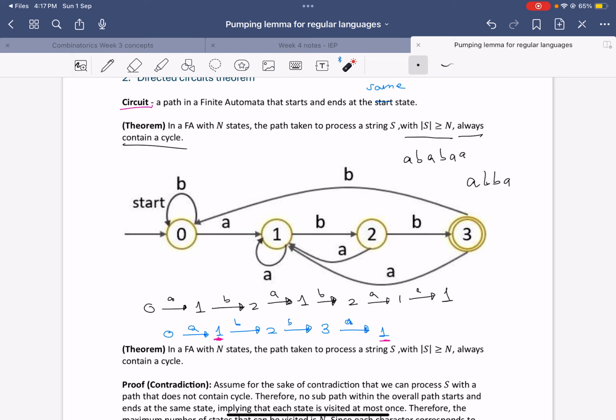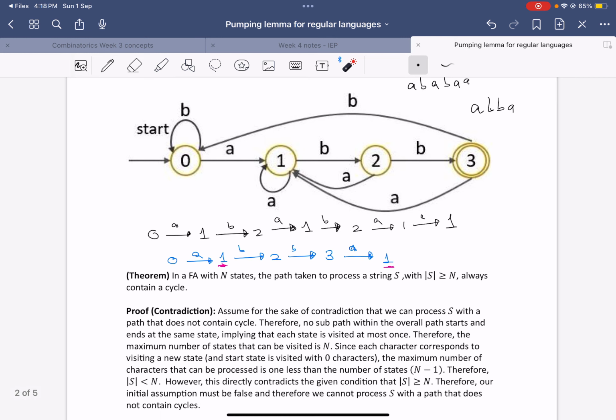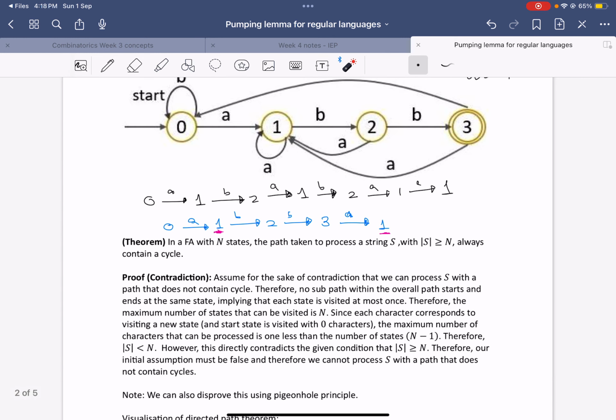So as soon as you revisit a state you've already visited, you form a cycle because there was a path from the state originally to now. So this is going to be the key idea for the proofs. So now we'll use some word explanation to show that a path taken to process a string S with length greater than or equal to n always contains a cycle.